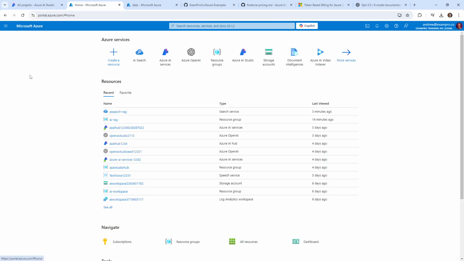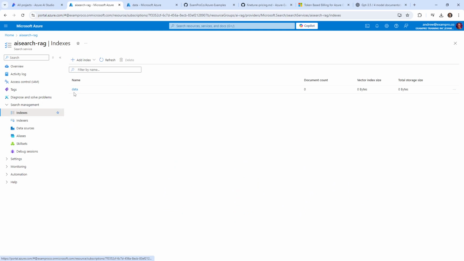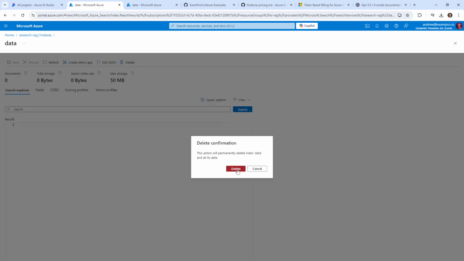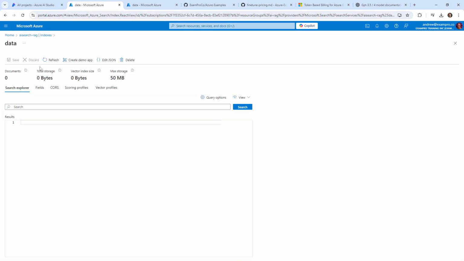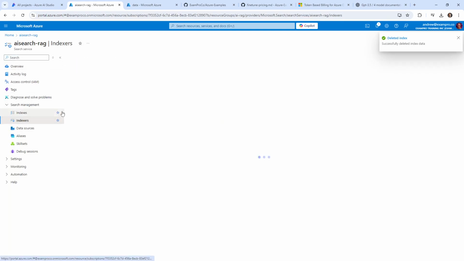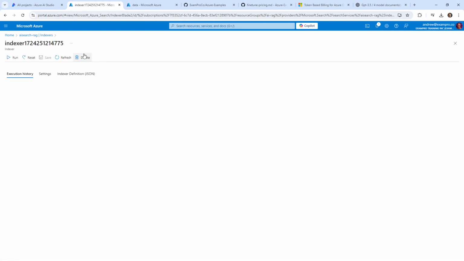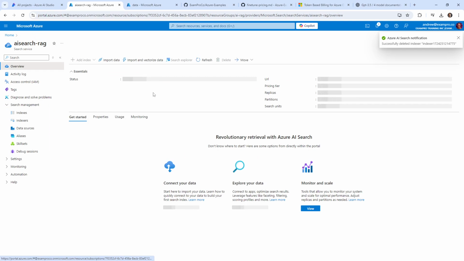But let's go over to our home, back into our indexes. It says document count is 0. So there's no data here. And so, yeah, I'm not really confident on this. So what I'm going to do is delete this index. I can go back and delete this indexer because clearly there's a little bit more going on here that I'm not aware of. Delete this indexer. Yep. And let's try the import data and see if it actually will set up everything for us.